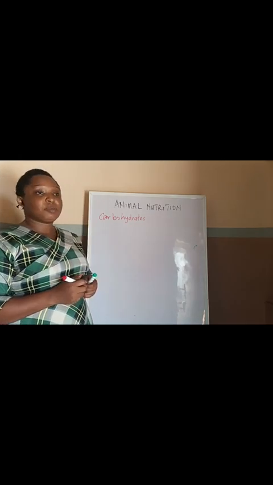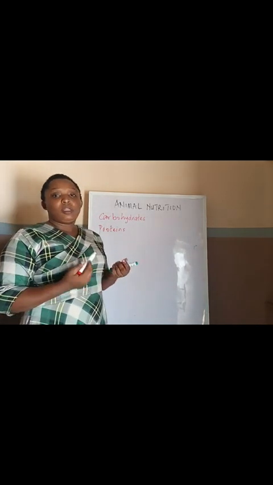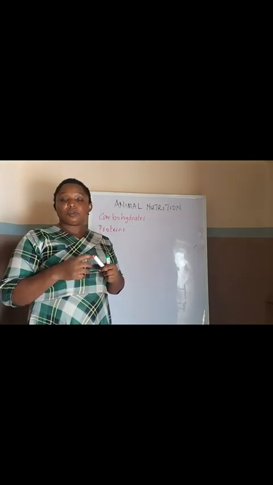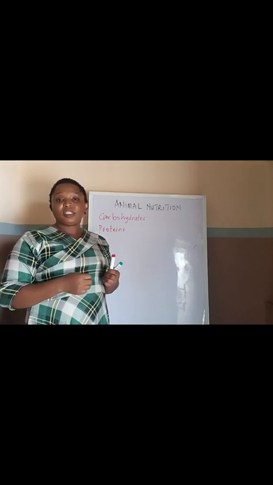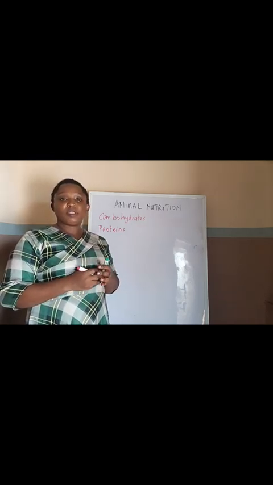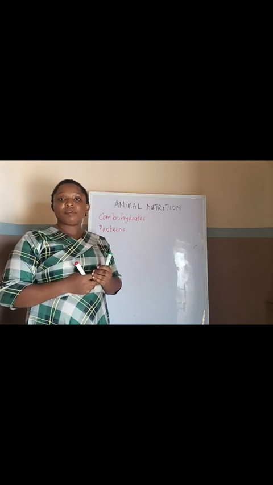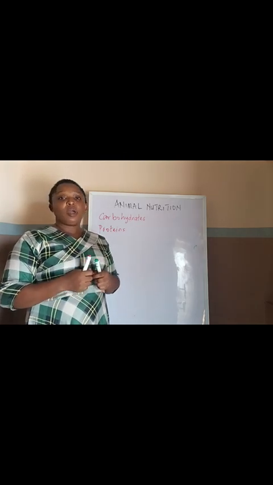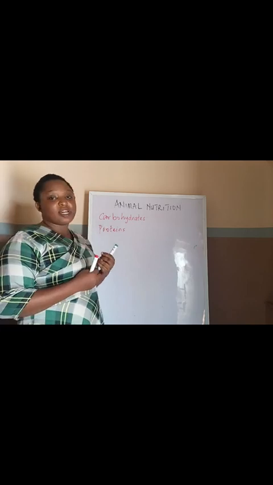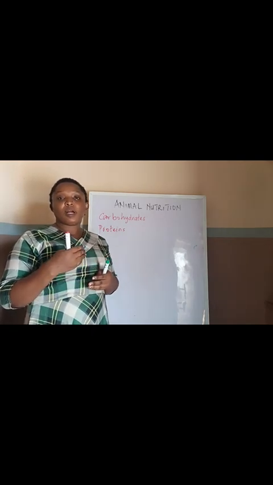The second food substance we'll be talking about is protein. Proteins are large molecules of substance that are present in the food we eat. This food substance contains carbon, hydrogen, oxygen, sulfur, nitrogen, and some other trace elements. Protein is very essential in the nutrition of animals because it performs important functions in the development of animals. When food that contains protein is taken, the body cannot make use of this protein directly, so it has to convert it into simple substances that can be used.